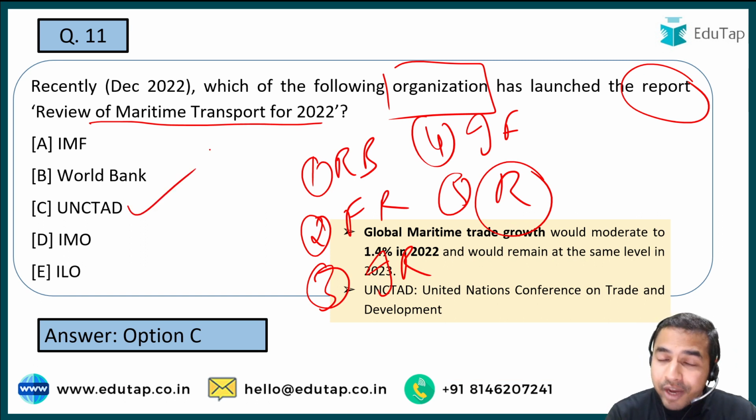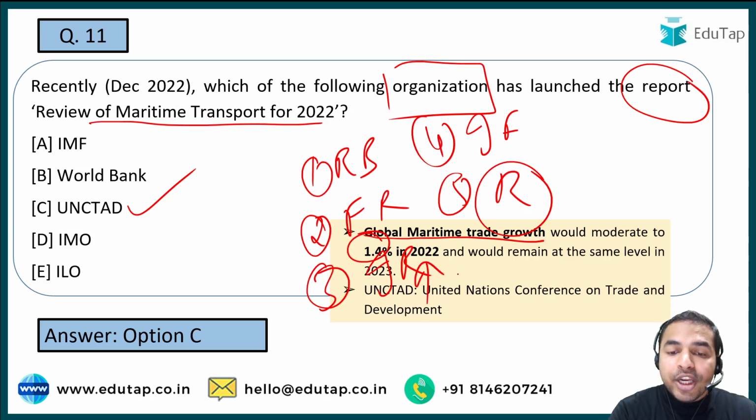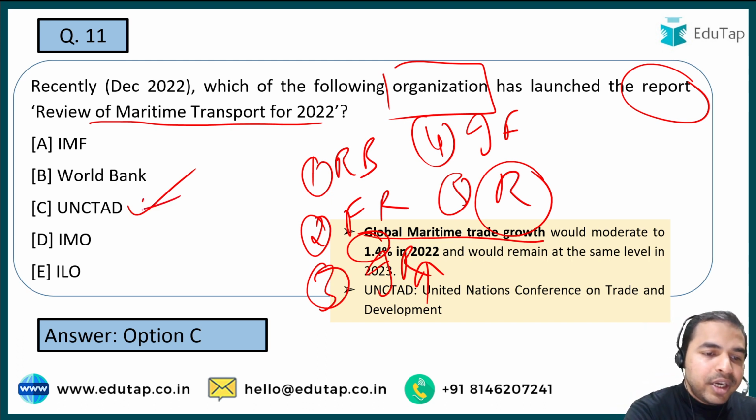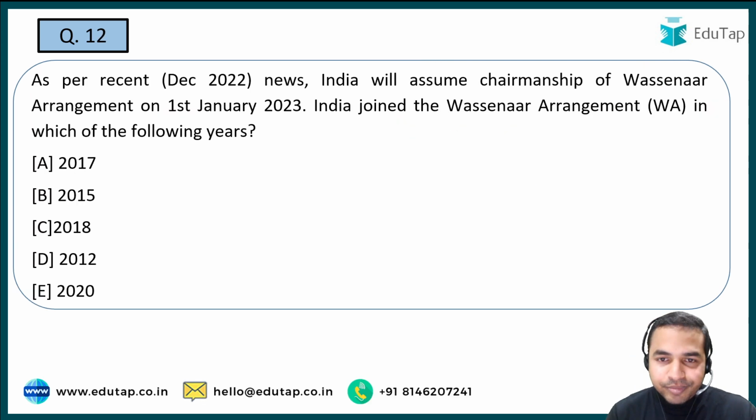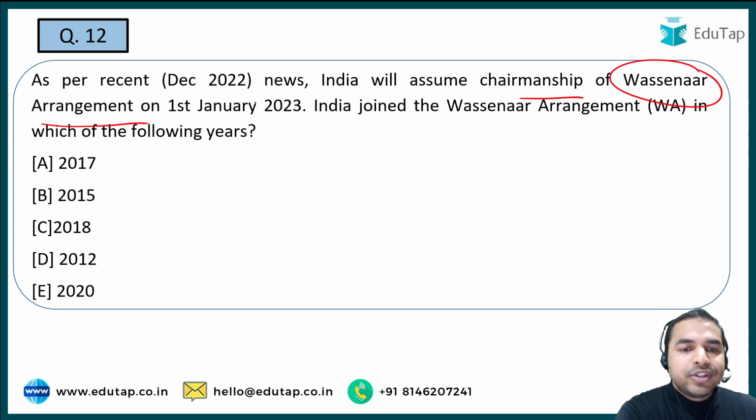Okay, and here a quite important finding is mentioned for you, that the global maritime trade growth as per the report released by UNCTAD is going to moderate to 1.4% in year 2022. That is what you are really required to remember. But there is one more thing that you must remember, that is where UNCTAD's headquarter is. So it is basically in Geneva, Switzerland. So these are the things that you must remember from the exam point of view. Moving on to the next question. So India is going to assume the chairmanship of Wassenaar arrangement on 1st January 2023.